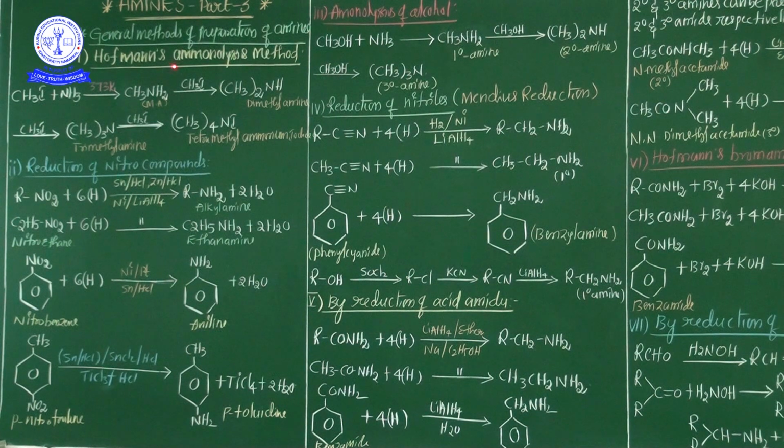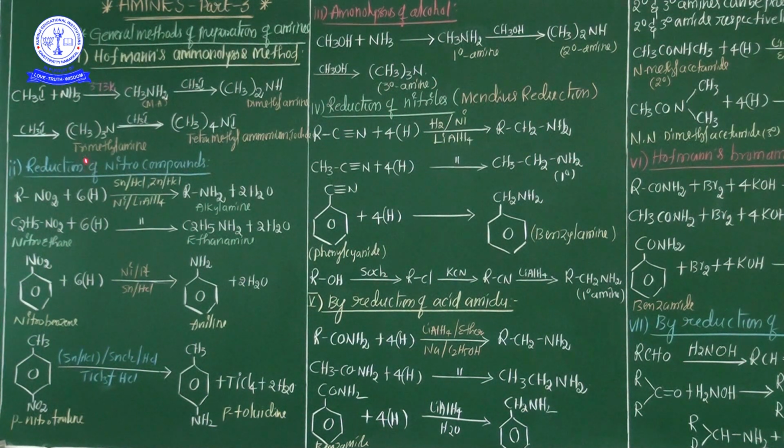My dear students, this preparation method is commonly known as Hoffmann's ammonolysis method. Here, ammonia is treated with methyl halides or alkyl halide in the presence of 373 Kelvin temperature, hence a mixture of amines is formed. It's nothing but primary amines or secondary amines and tertiary amines are formed.